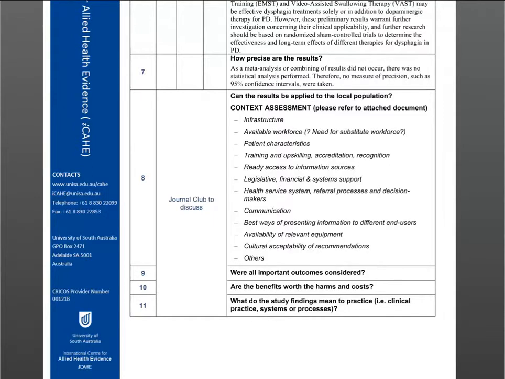Are there barriers to you being able to put this into practice should you choose? Is it financial? Is it management? Is it staffing? There are all sorts of things that need to be considered. And so these questions here are going to be the most important ones for you as clinicians. So when you get back into the CASP tool, the questions themselves don't change, but the hints and things that you might be providing to your groups or to yourself, if you're doing critical appraisal just for your own benefit, are going to be different.